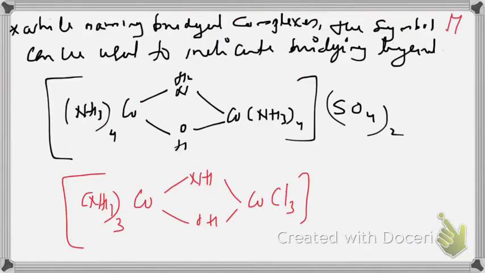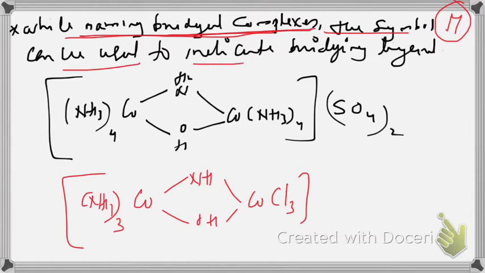Next one is, while naming a bridged complex, the symbol mu can be used to indicate bridging ligand. In a bridged complex, you can have 1, 2 or 3 different number of bridging ligands, and additionally you have normal ligand also. So we have to put a symbol mu to represent bridging ligand, or to distinguish ligand which is bridging between the metal ions. Symbol is mu.